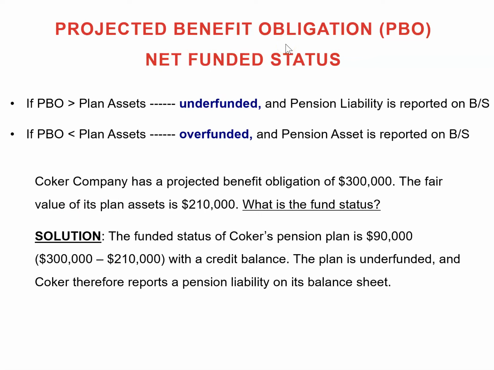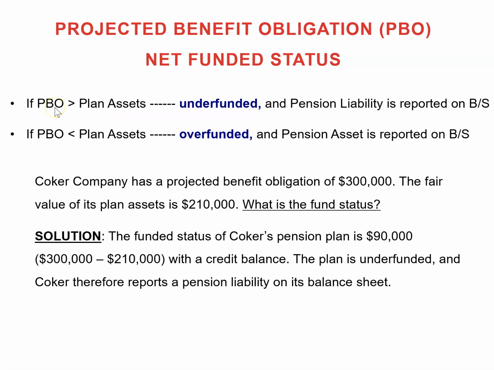So we have to compare this PBO liability with the plan assets, because when the employers contribute to the plan, that money is invested in the stock market or bonds or other securities, and we have to check the fair value of those plan assets. And if the PBO, which is a liability, is greater than the value of the plan assets, we will call it the plan is underfunded, because this is a liability and this is the value of the assets to meet those liabilities.